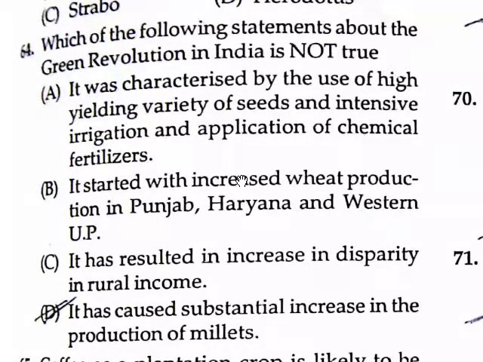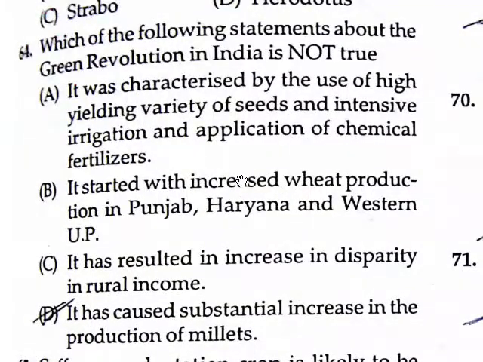So it is not correct; it is wheat. It started to increase wheat production in Punjab, Haryana and Western UP. That is correct. It has resulted in an increase in disparity in rural income. That is correct. It was characterized by the use of high-yielding varieties of seeds, intensive irrigation and application of chemical fertilizers. So it is correct.